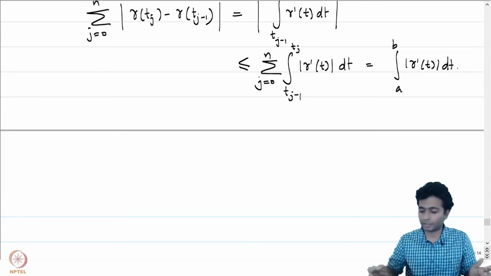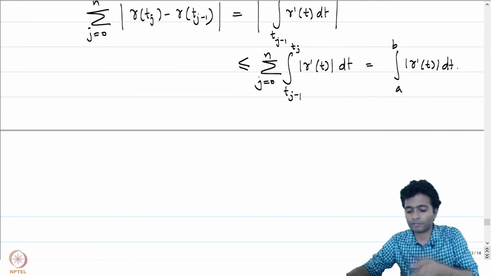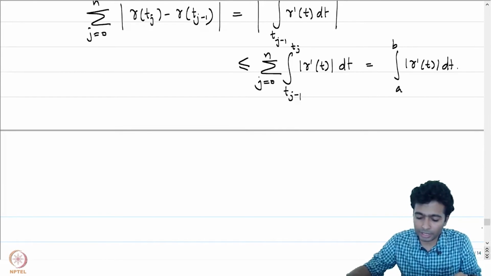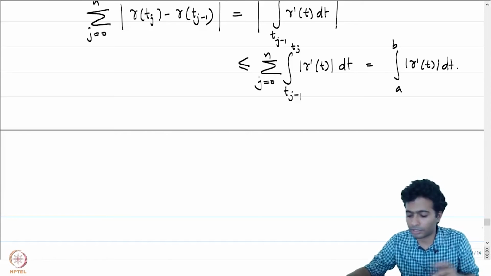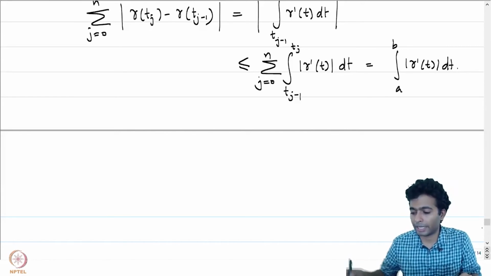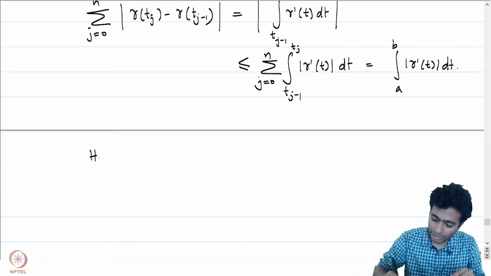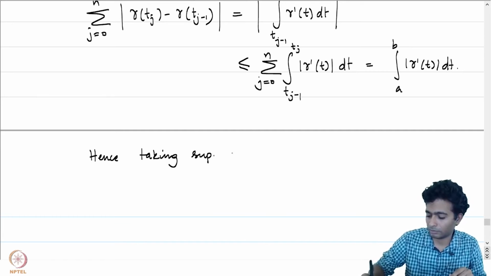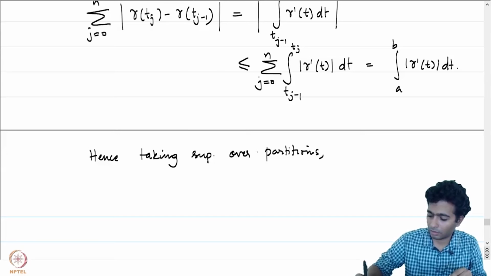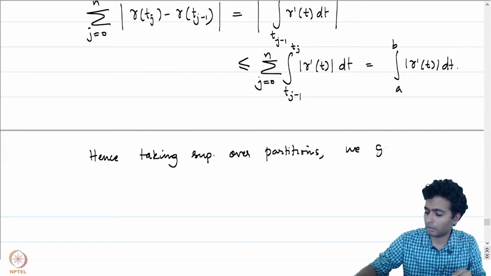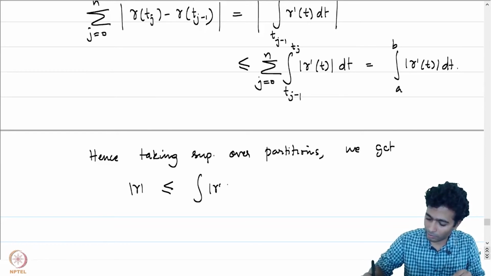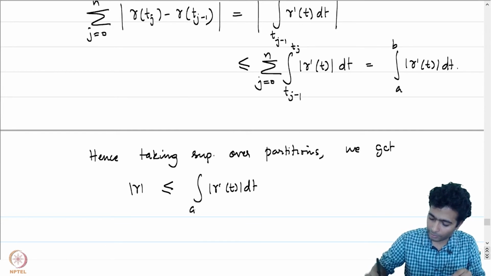So, we take any partition, we have the summation of the lengths of the arcs, gamma tj minus gamma tj minus 1. The sum of that is always bounded by the integral on the right, and hence taking supremum over all partitions and n, we get that the arc length is less than or equal to the integral of mod gamma prime t dt from a to b.